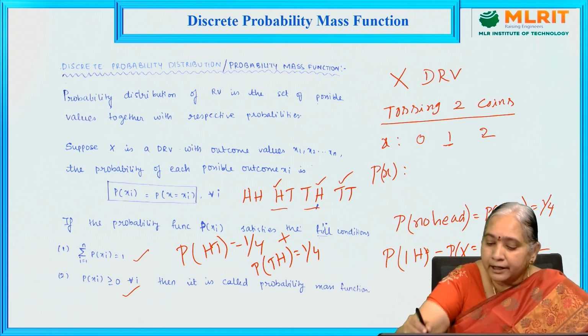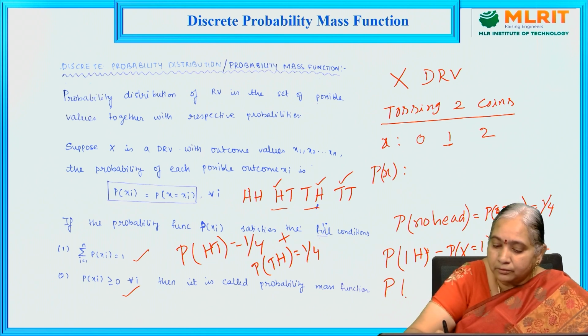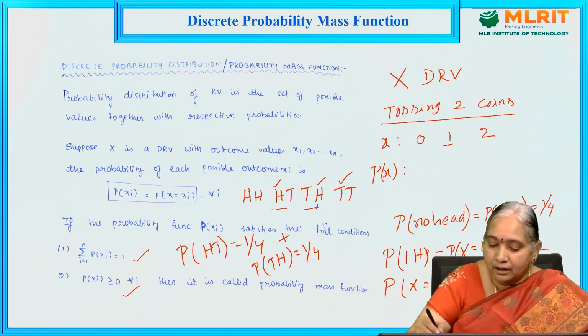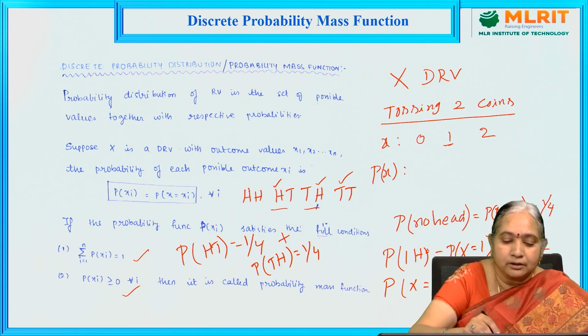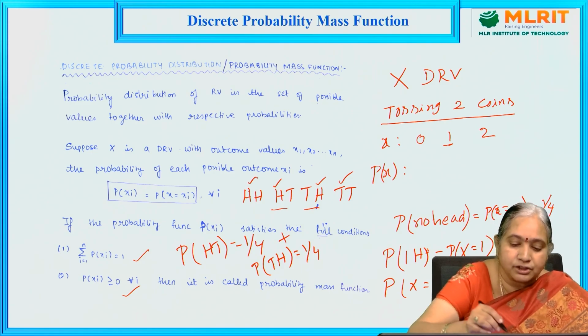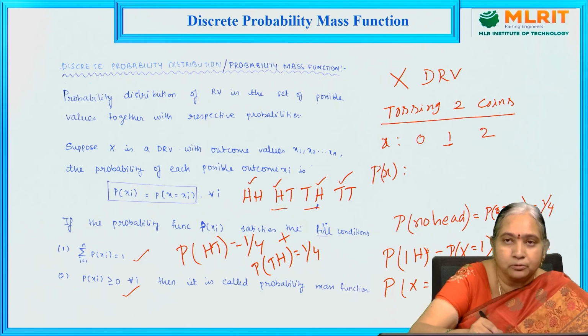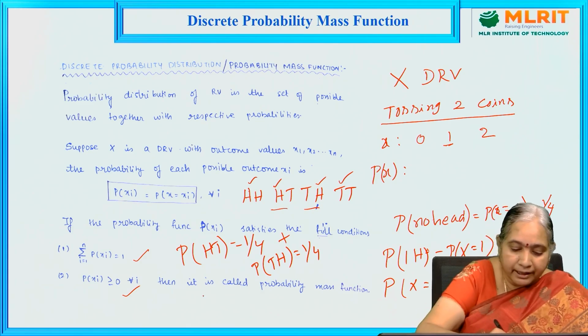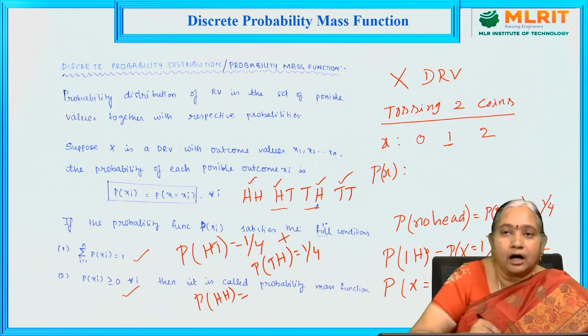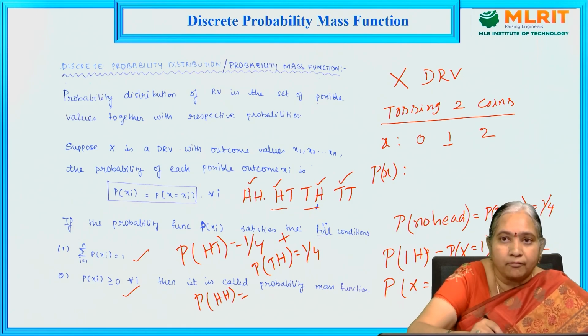Similarly, probability of X is equal to 2. X equal to 2 means 2 heads occurred. So such type of outcome is only one. That is HH. So in this outcome 2 heads occurred. So what is the probability of H comma H? Out of 4 outcomes, only one outcome in which 2 heads occurred.